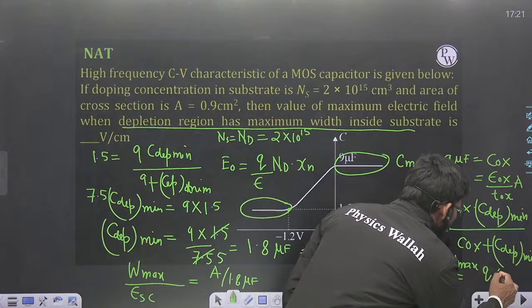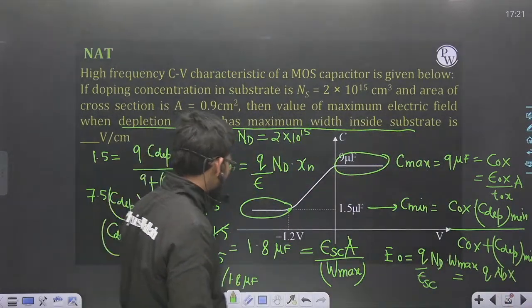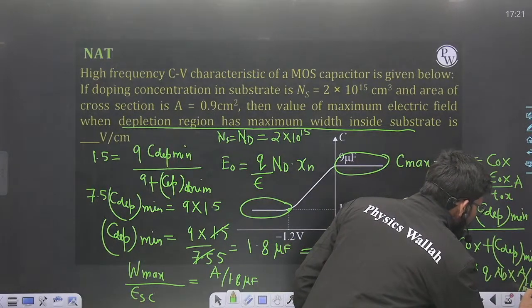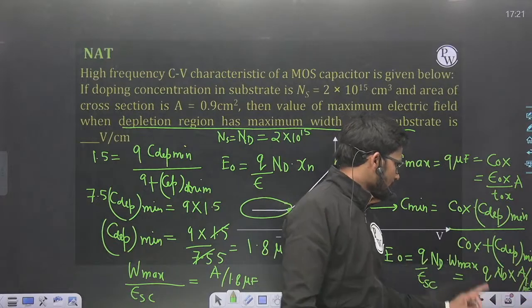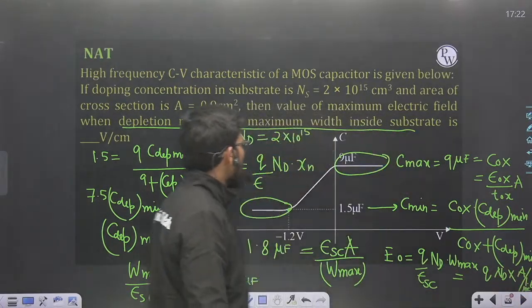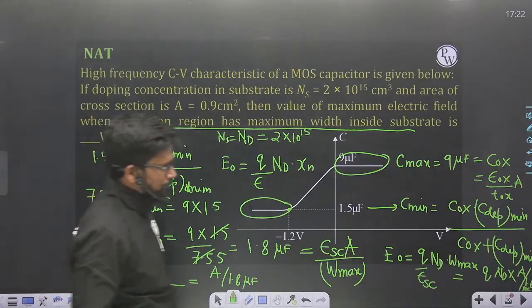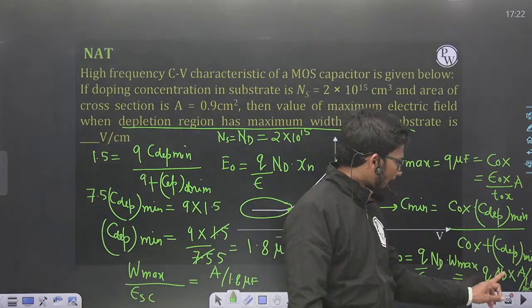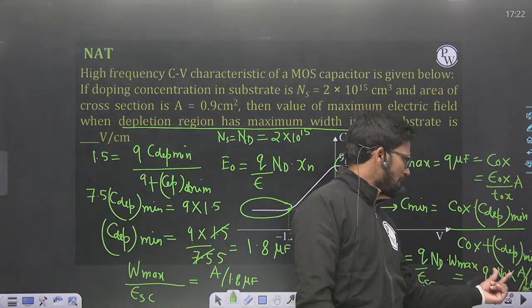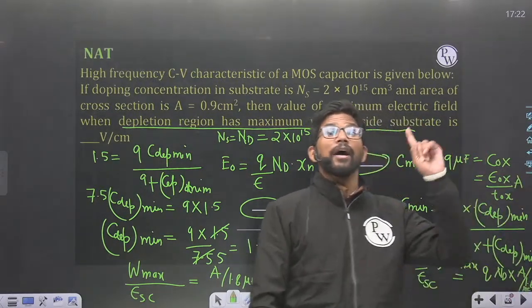Q into ND into, what? W max upon ESC is A upon 1.8 microfarad. Convert it into farad. Q is known, ND is known, A is known, 1.8 microfarad is known. Everything is known. You can find out the value in volt per centimeter. So Q will be in coulomb, ND will be in per centimeter cube, A will be in centimeter square, so per centimeter will remain, and this will be 1.8 into 10 to the power minus 6 farad.